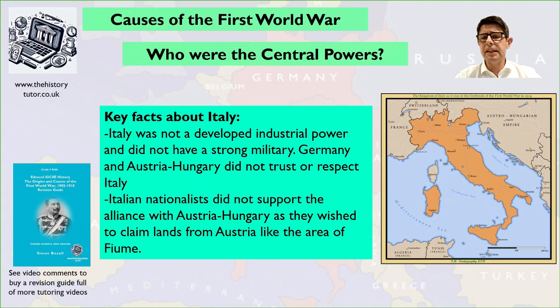Some key things to know about Italy and their aspirations. Italy was not really a developed power yet in terms of its industry. It didn't really have a strong military, which meant that Germany and Austria-Hungary did not trust them to be a strong alliance partner. Italian nationalists did not support the alliance with Austria-Hungary either, because Austria-Hungary was on its border, and many lands with Italian people living in it, like Fiume. Actually, it made sense for some of the nationalists for the Italians to want to go to war with Austria so they could claim back this land.